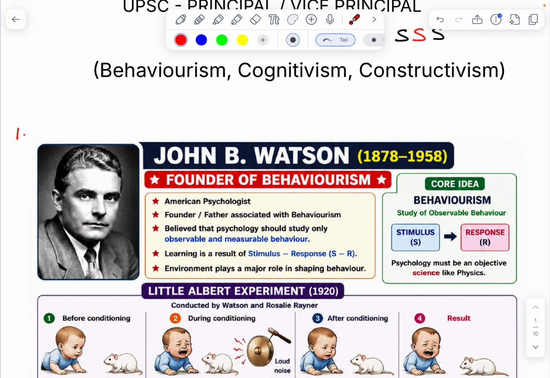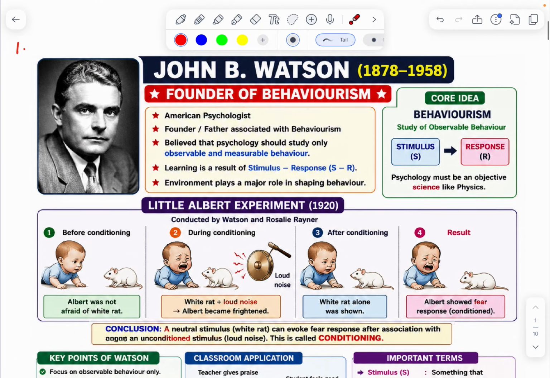Learning is a result of SR, stimulus and response. Its core idea is stimulus and response.